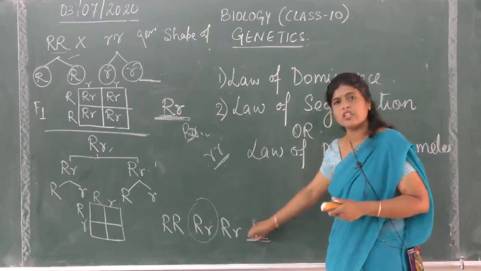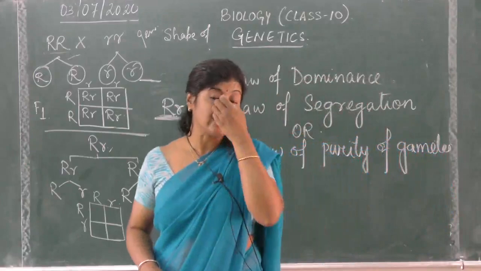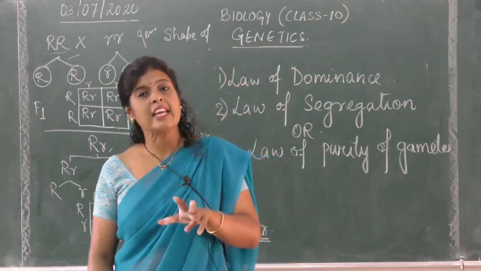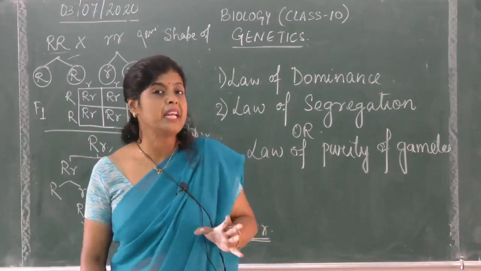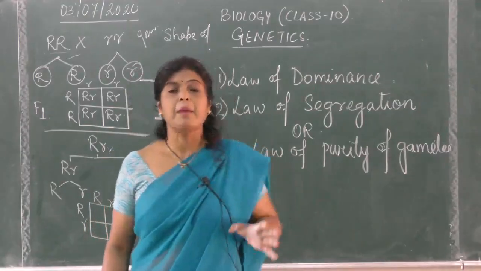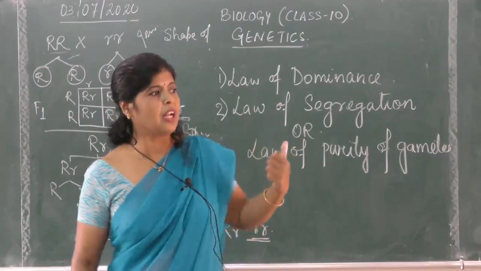But in the F2 generation, we are finding a wrinkle character, the recessive character. That shows that the alleles are staying in pair, they remain in pair, but they do not blend or contaminate each other. They do not mix with each other. They simply separate during gamete formation. So this is what is the law of segregation. I'll give you in writing.